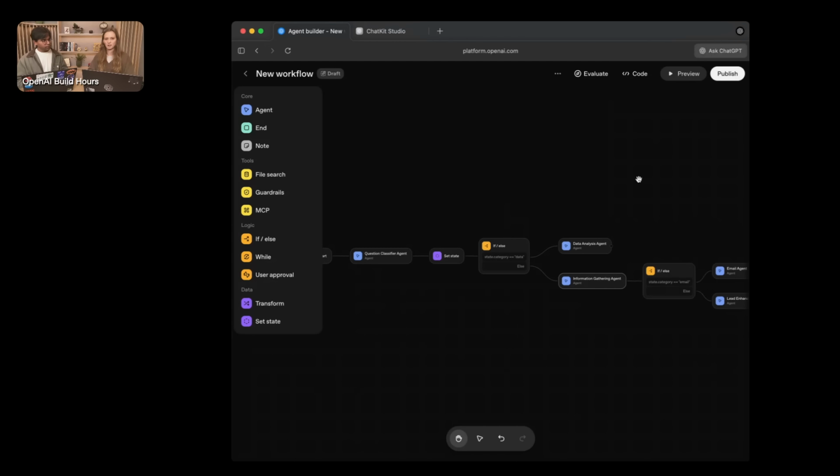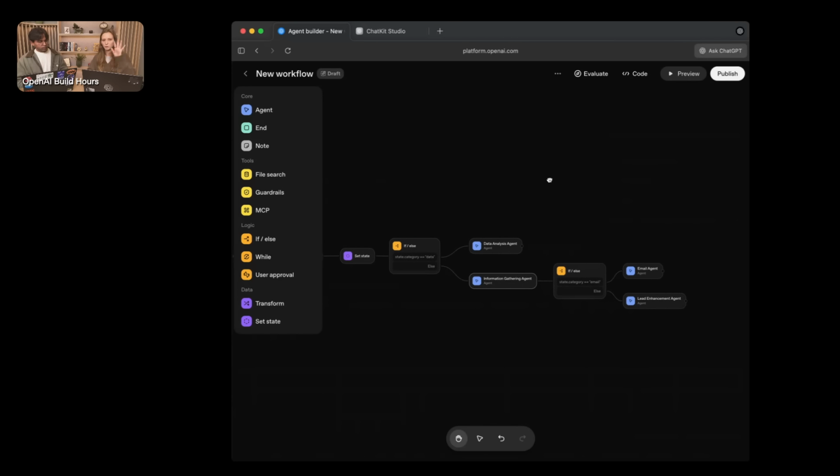Super cool. One of the questions I was wondering was, what's the difference between pulling a tool from the left-hand sidebar, drag and dropping that in as a node, as opposed to adding that tool into the agent node specifically? Totally. Great question. When I added the search tool to the information gathering agent, I've allowed the model to determine if it should actually use that tool. Sometimes I always want the tool to run prior to an agent getting that information. So I can add one of these nodes to ensure that the model is doing this action prior to the agent receiving that information. Makes a ton of sense. So AgentKit is a good combination of deterministic and, if you want, non-deterministic outcomes. Totally. True.